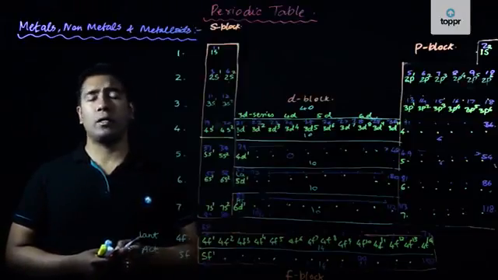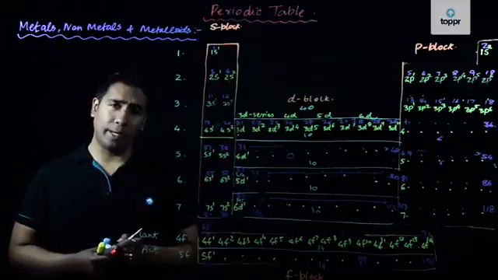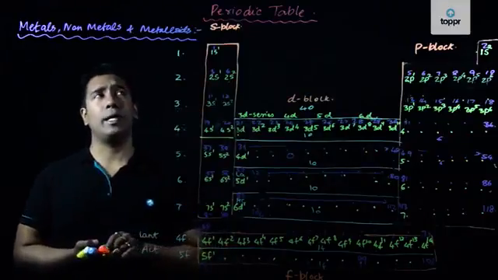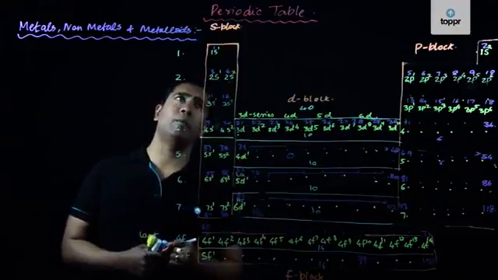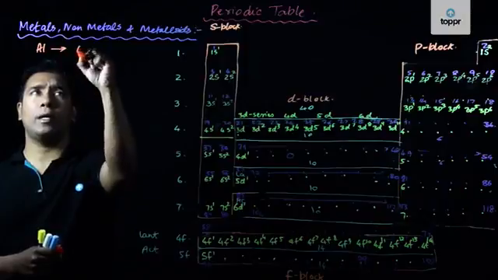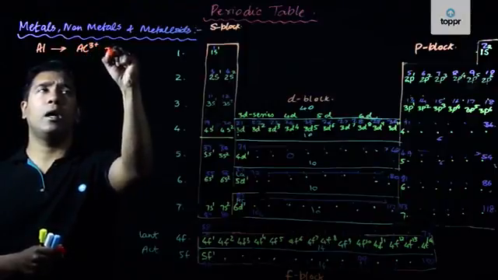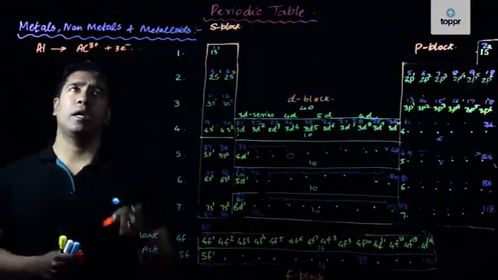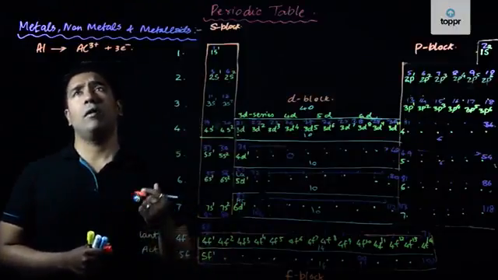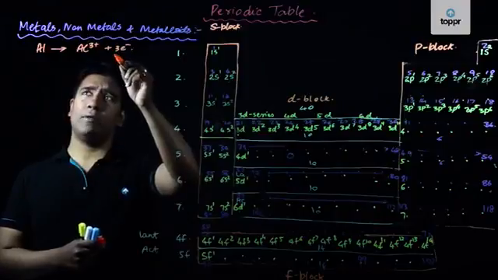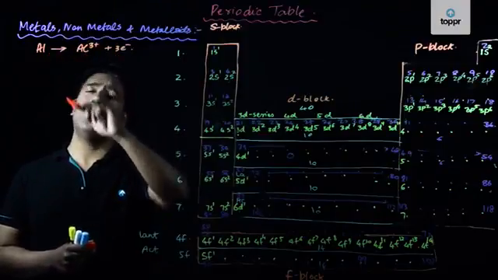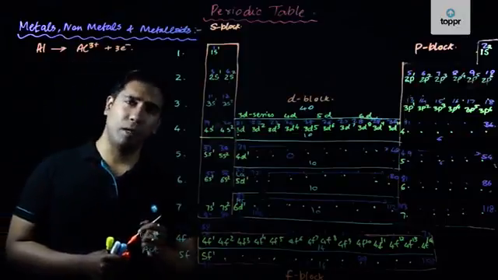Let us now look at the examples of metals. We continue with the example of aluminum, to see how it becomes a metal. In the case of aluminum, my dear friends, one aluminum atom gets converted into an aluminum ion, and it liberates, it gives out 3 electrons. So 3 electrons have been given out by one aluminum atom, forming one aluminum ion. So this is a metal which has a tendency of giving away electrons.